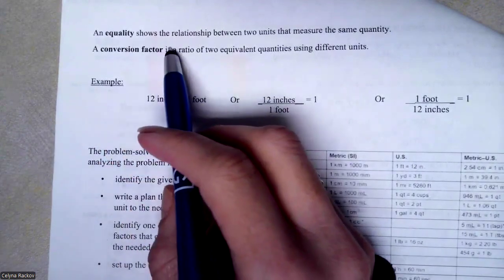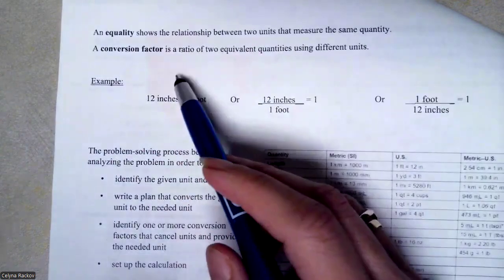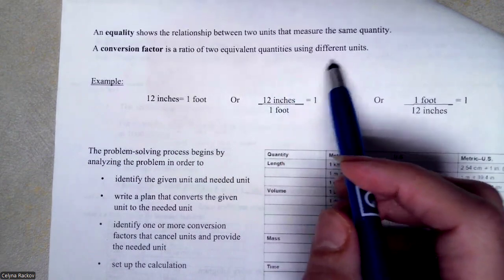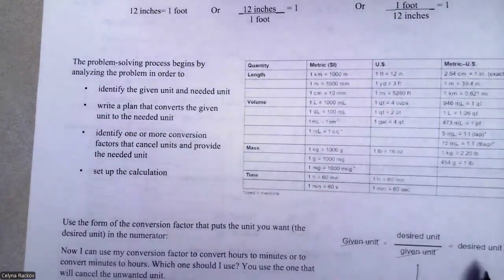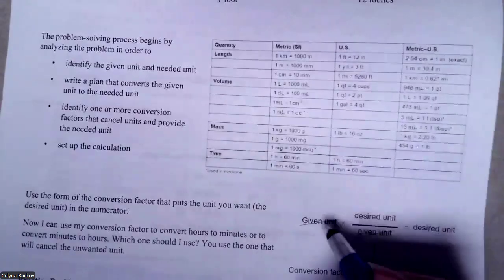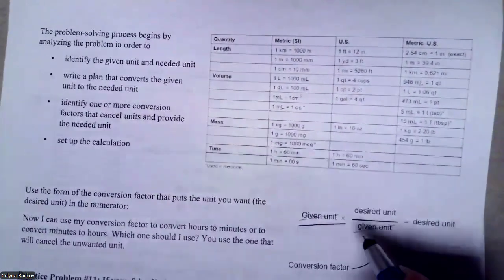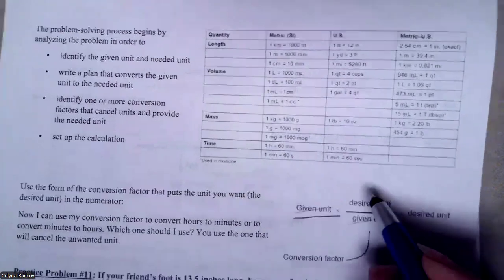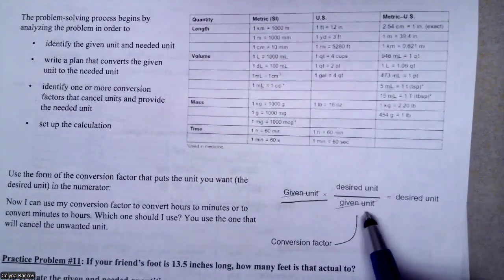An equality shows the relationship between two units that measure the same quantity. A conversion factor is the ratio of two equivalent quantities using different units. How are you going to solve questions like this? First, write the given unit, and then make the ratio with the desired unit on the top and the given unit on the bottom.